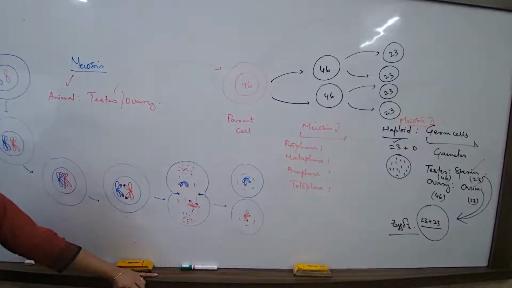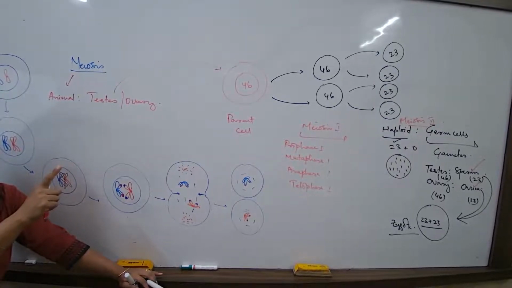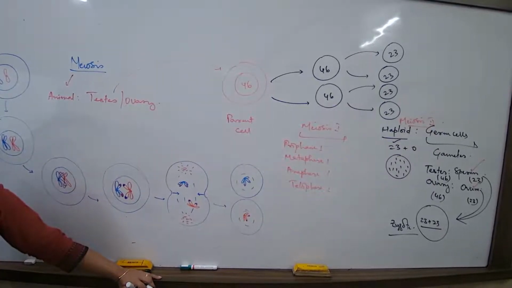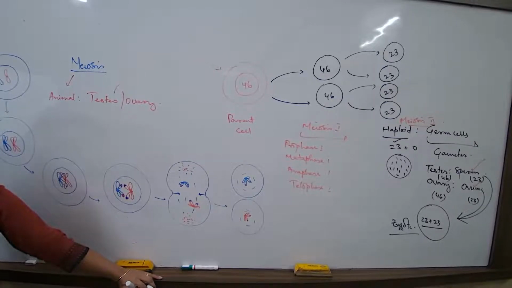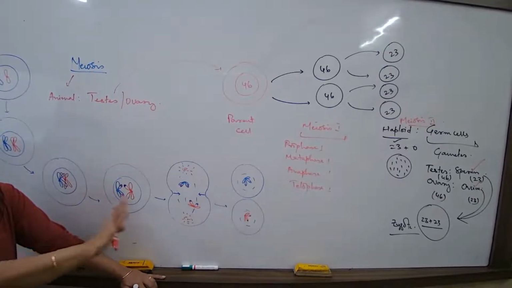Mitosis and meiosis differences you are asked in the paper. What are the major differences? Number one: if it is mitosis, the process of cell division is shorter, has only 4 basic stages. If it is meiosis, the process of cell division is much longer, which has got 2 basic phases, and each phase has all these 4 substages.